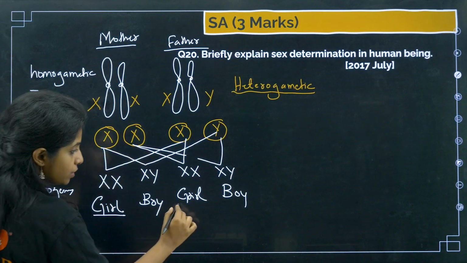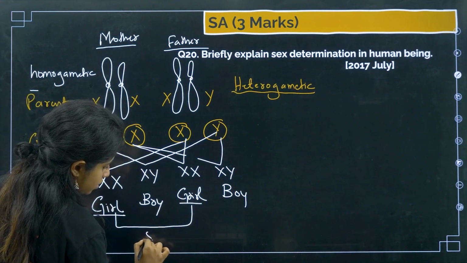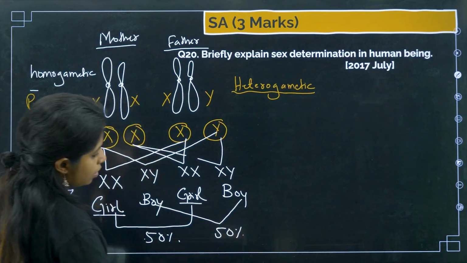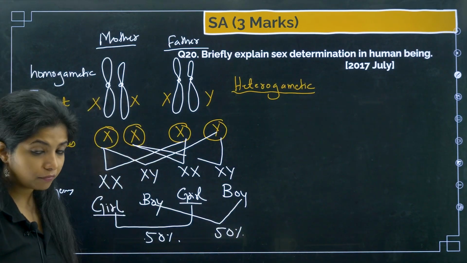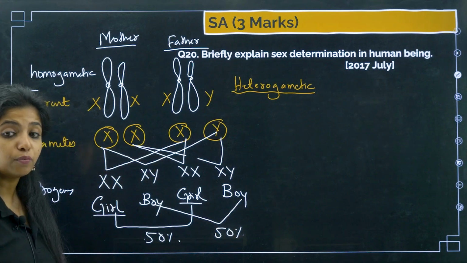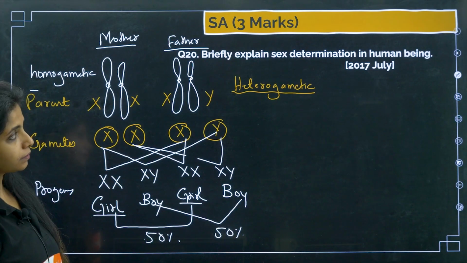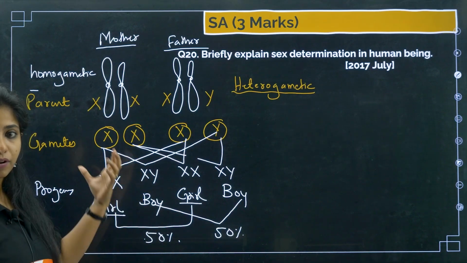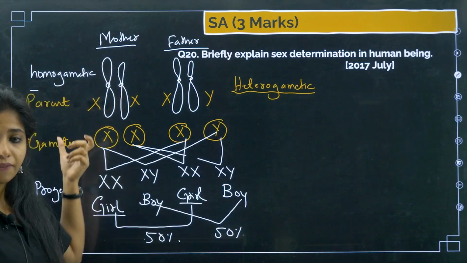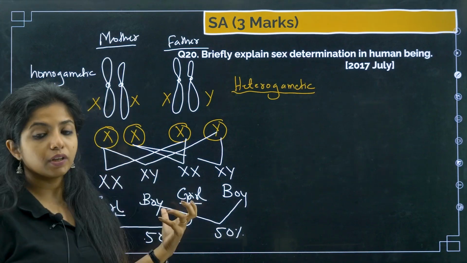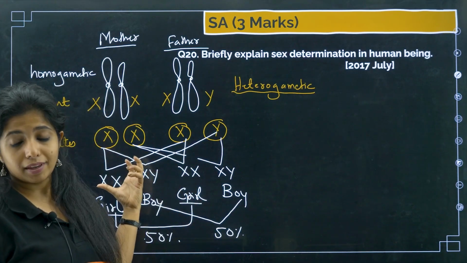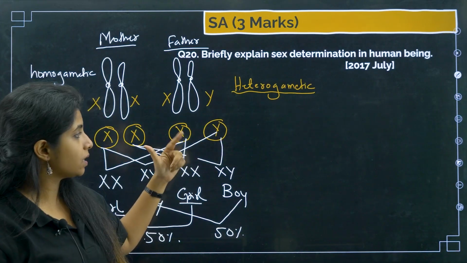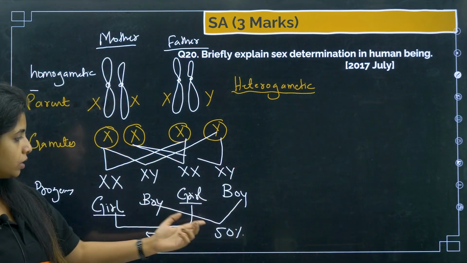Cool. So there is a 50% chance for a girl child and a 50% chance for a boy child as well. You have to make sure of that. So this is how sex determination works in human beings. Please remember, the mother will always be homogametic, having 2 X chromosomes, so whatever gametes are formed will have X chromosome only. Whereas the father is heterogametic. He can form 2 types of gametes, one is X, the other is Y. So if either of them fuses, it becomes like this.